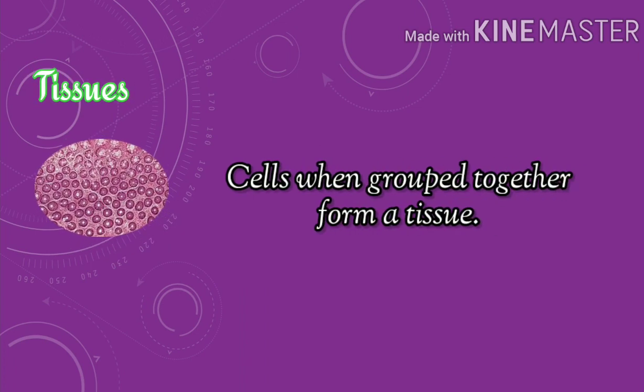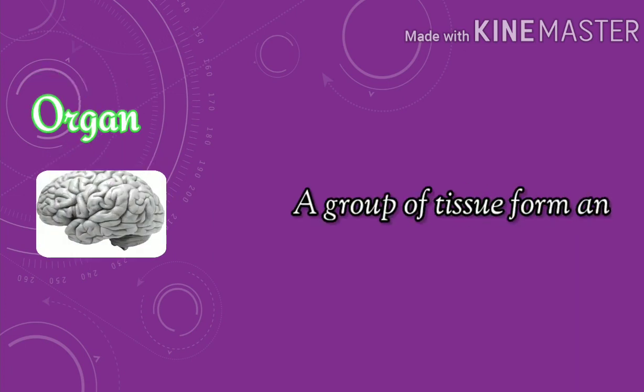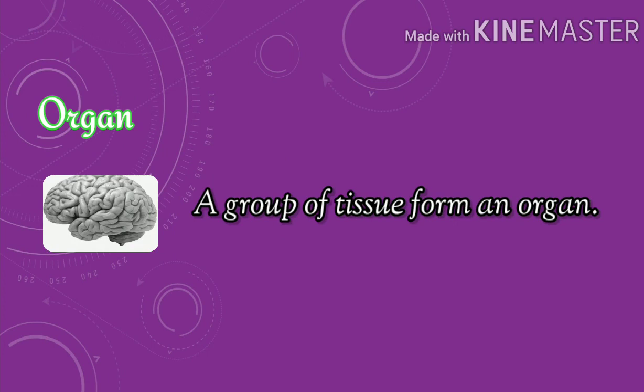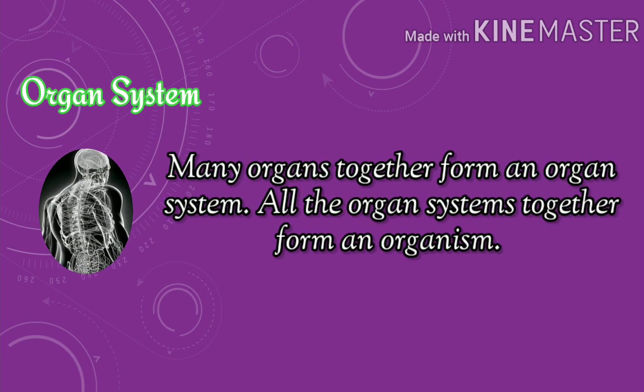Tissues. Cells, when grouped together, form a tissue. Organ. A group of tissues form an organ. Organ system. Many organs together form an organ system. All the organ systems together form an organism. Our body has many parts, and each part of the body has something important to do.